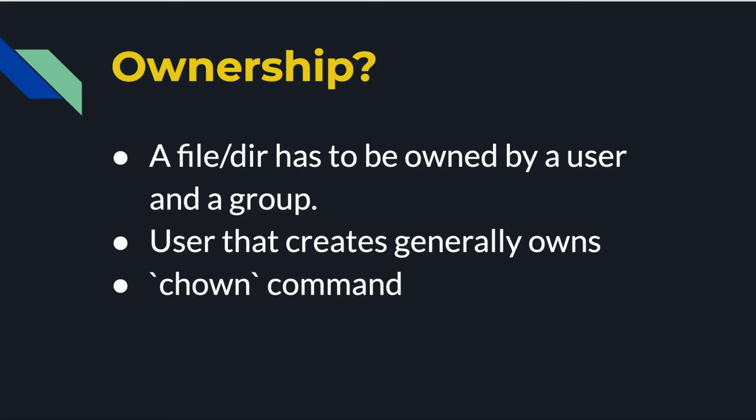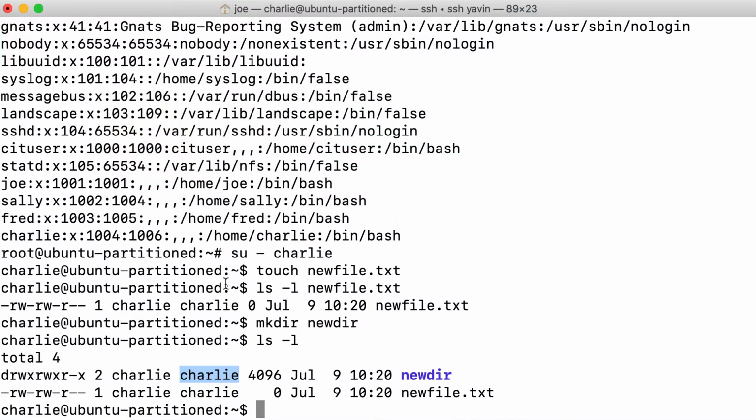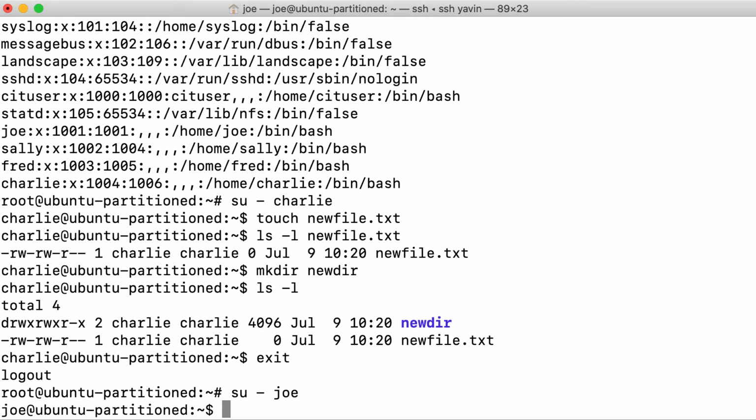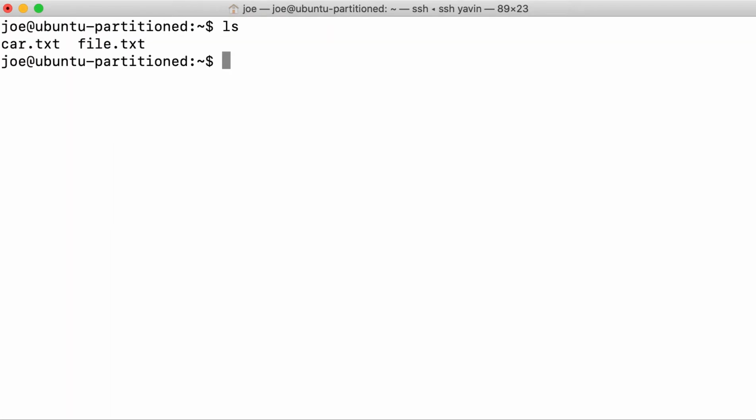So looking back here, the chown command allows us to change the ownership of a file or a directory. Typically you're going to be doing this as a sudo user or as the root user, but let me go back in as the user Joe for a moment. Let's say that I want to assign car to be owned by Charlie.